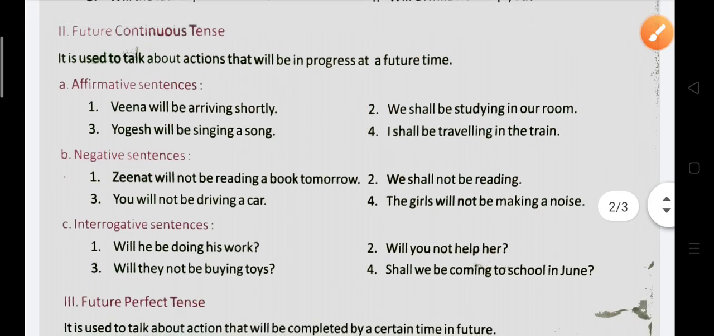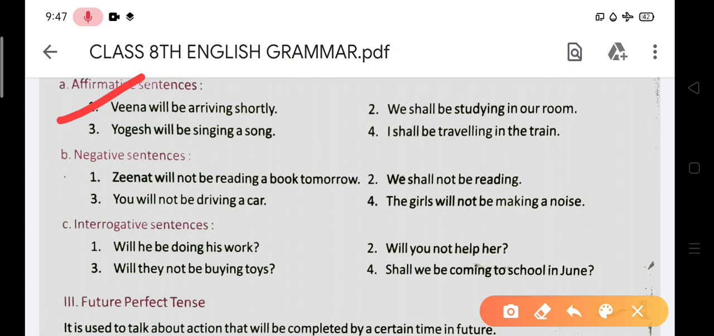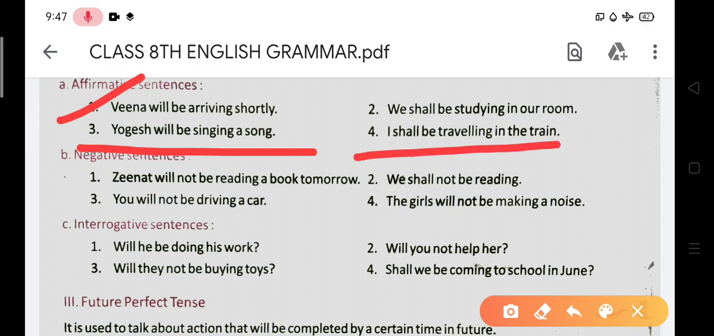First example you can see from here. Bina will be arriving shortly. Now second sentence you can see, Bina shall be studying in a room. And after that, number third sentence you can see, Yogesh will be singing a song. And number four sentence you can say, I shall be traveling in the train.